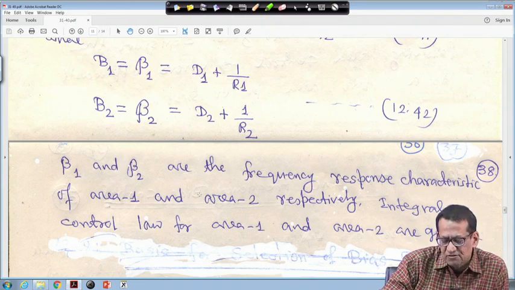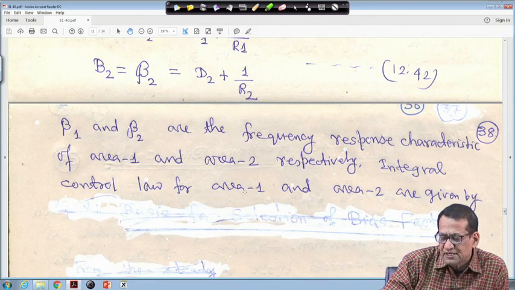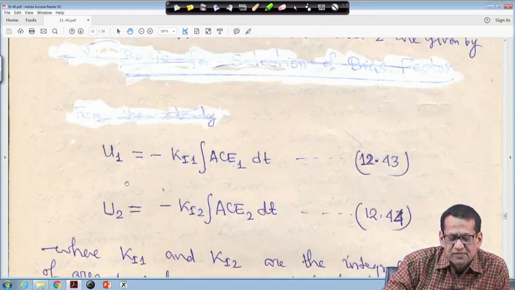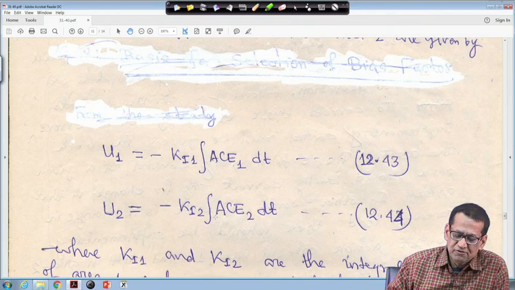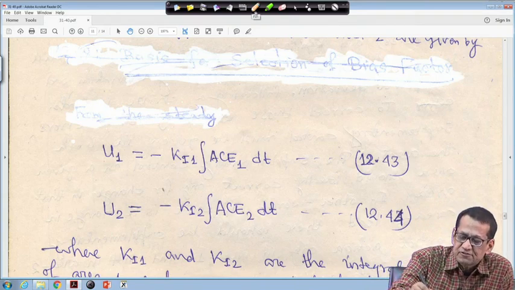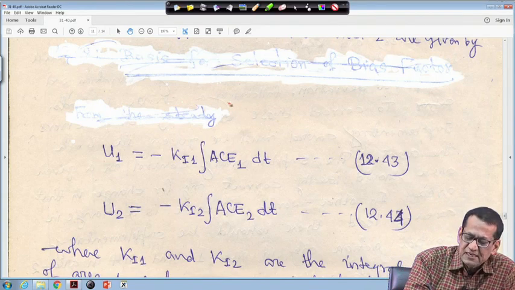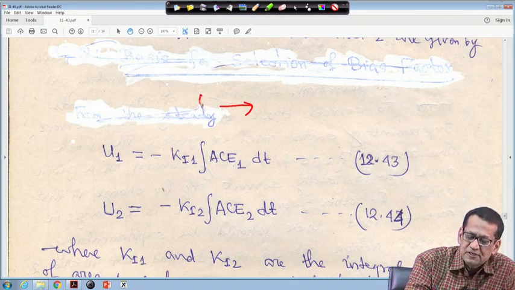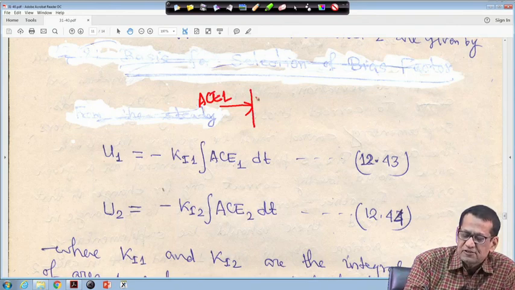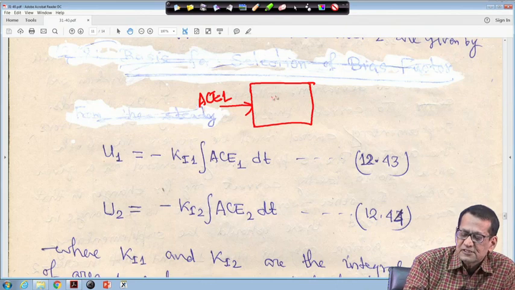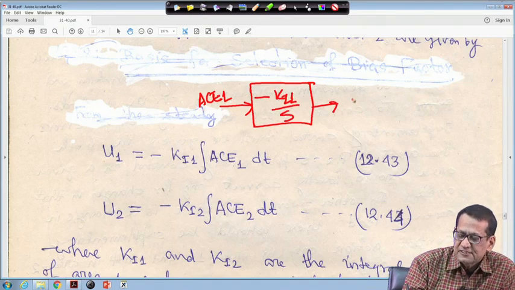The integral control laws for area 1 and area 2 are given by u 1 equal to minus k I 1 integral of ACE 1 dt, and u 2 equal to minus k I 2 integral of ACE 2 dt. Later we will see that ACE 1 is the input, followed by the integral gain k I 1 upon s, and the output is u 1.